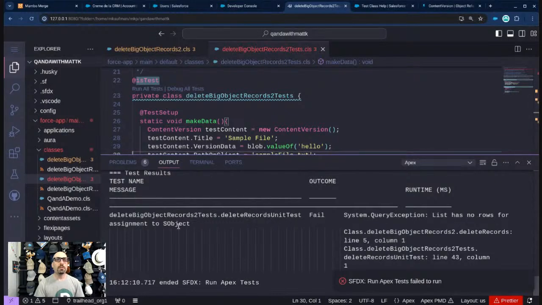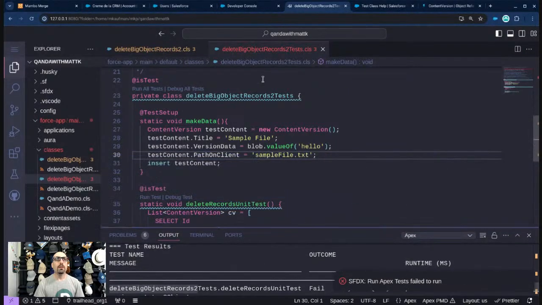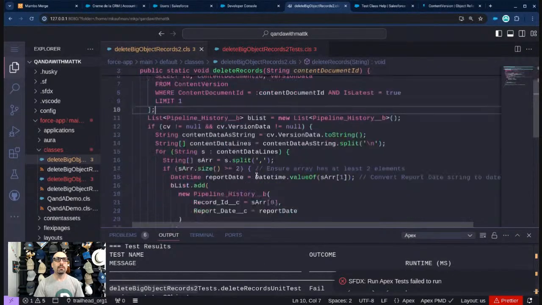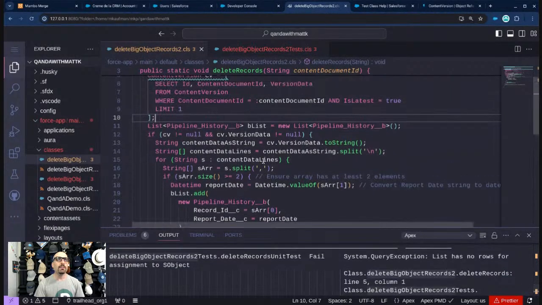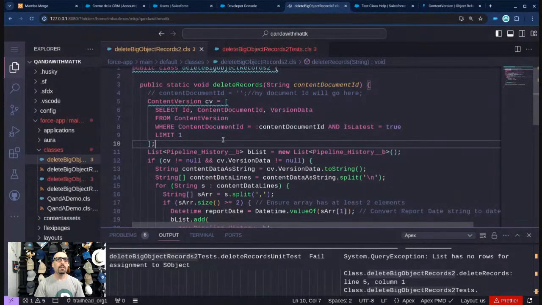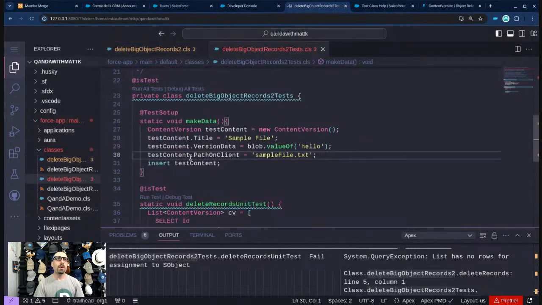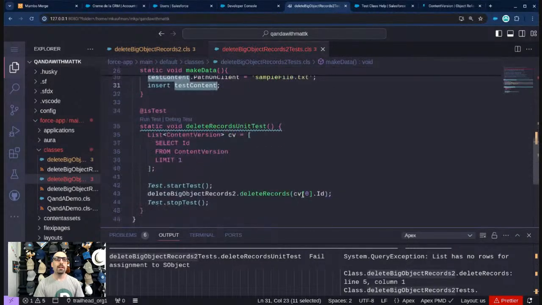List has no rows for assignment to S-object. Now, this is our actual business list, right? This is our business code. So let's come back to our business class and see what line the error was on. The error was on line 5. Wait a minute, I inserted one. Oh, where content document equals this. Yep, silly me. No, I did pass it in.